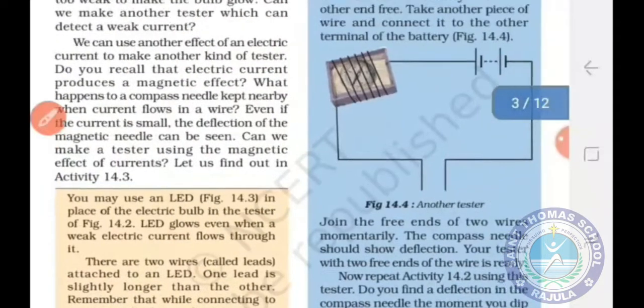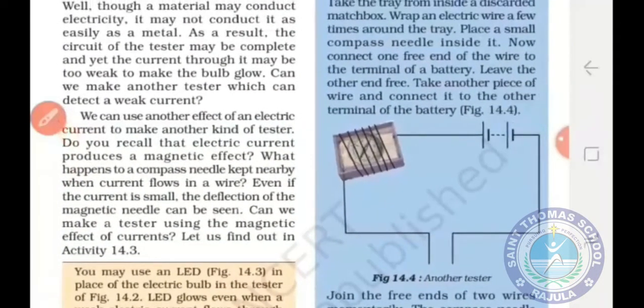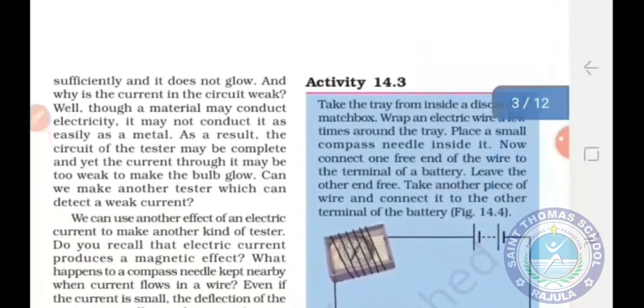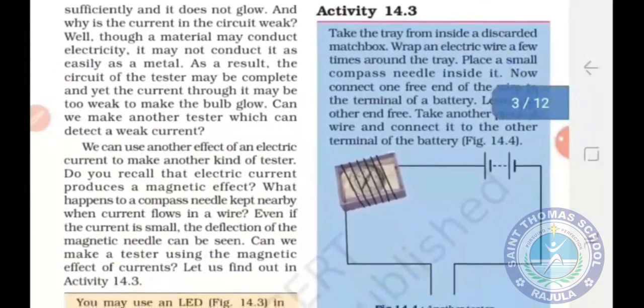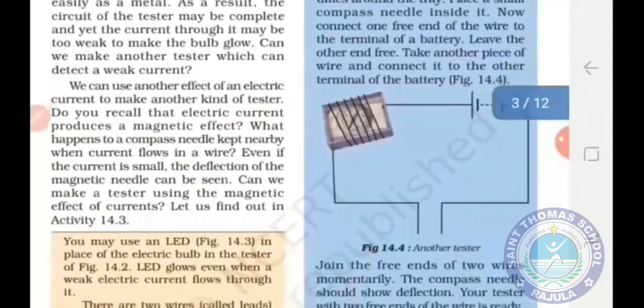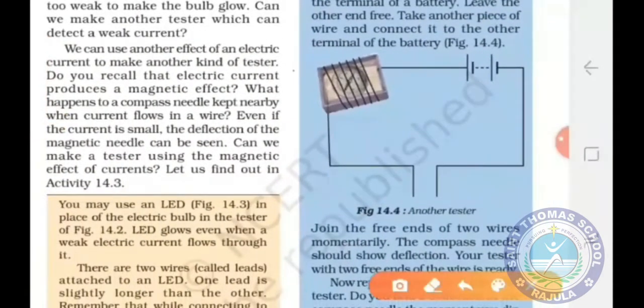Now let us see the other effect of electric current, that is the magnetic effect. Let us understand it from activity 14.3. Students, in this activity, take a matchbox tray and put a magnetic compass inside it. Wrap conducting wires around this matchbox tray, and connect these conducting wires with the help of a battery. After that, you have to connect the free ends of the wires.